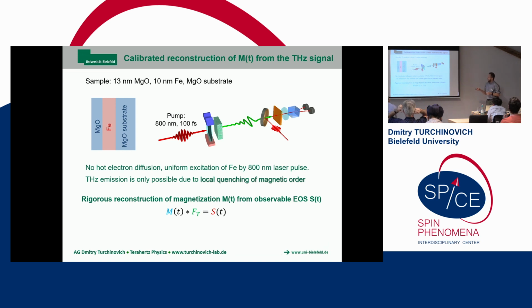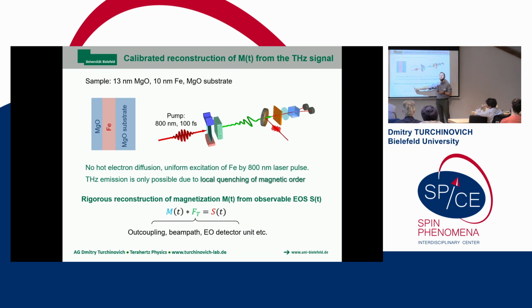Okay. And this is the interesting quantity that we want to figure out, the magnetization dynamics, but it is now convoluted with the transfer function from the emission to here. This transfer function includes the outcoupling of the dipole emission, the whole beam path in your spectrometer, electro-optic detection, non-ideality in alignment, and so on. So it's a very, very complicated transfer function. And if you do not deconvolute this transfer function correctly from your electro-optic signal, you will arrive at a wrong transient magnetization curve. So that has to be done very, very rigorously.